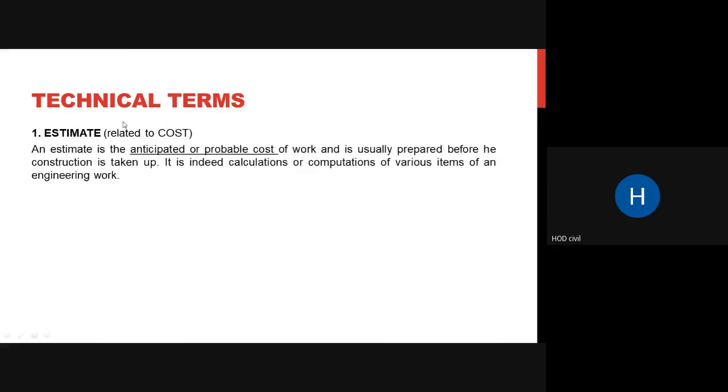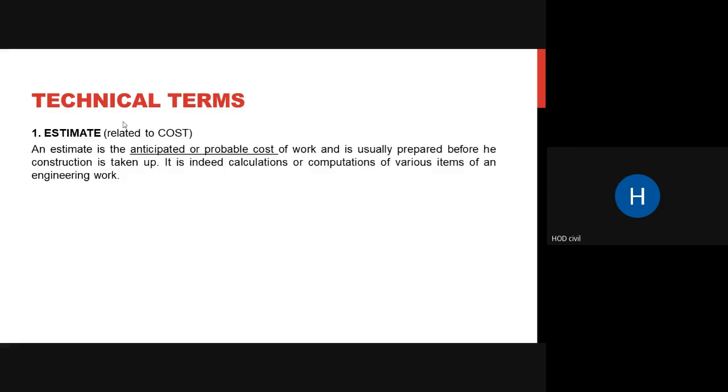We will look into the technical terms that are used to prepare an estimate, because without knowing these terms you cannot start with this estimation subject. Okay, so technical terms. First thing, estimate. First basic thing, the definition of an estimate: it is an anticipated or a probable cost of work. This is the most important thing, that it is anticipated or a probable cost.